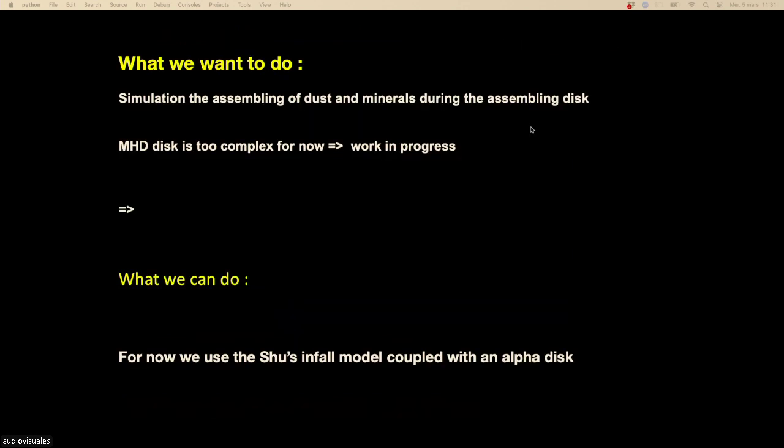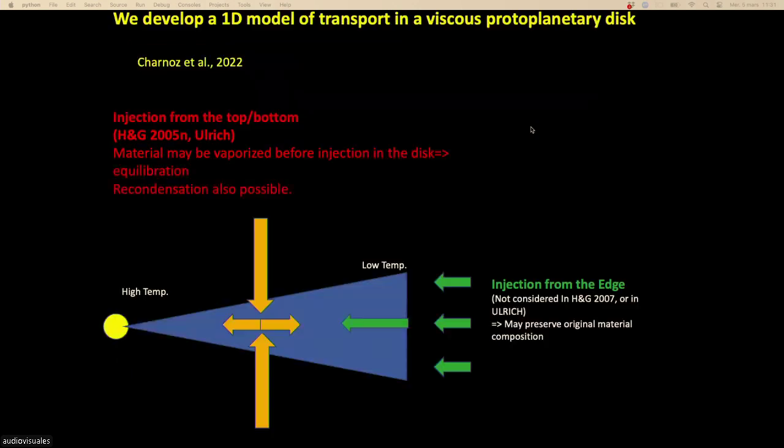So now what we want to do, we build a model. We want to build a model where we simulate the protoplanetary disk that is in blue, that is in 1D, that will be fed by the molecular cloud as a source term, that is the yellow arrow and the green arrow. And inside the protoplanetary disk, we will simulate the transport of the material. Is that clear? Okay.